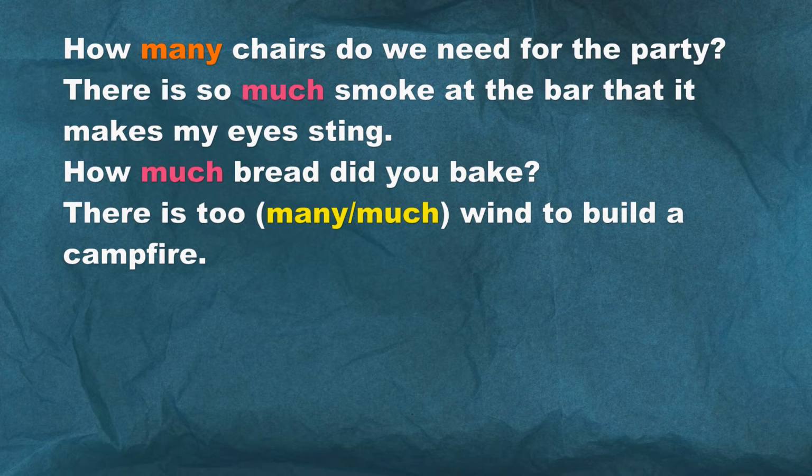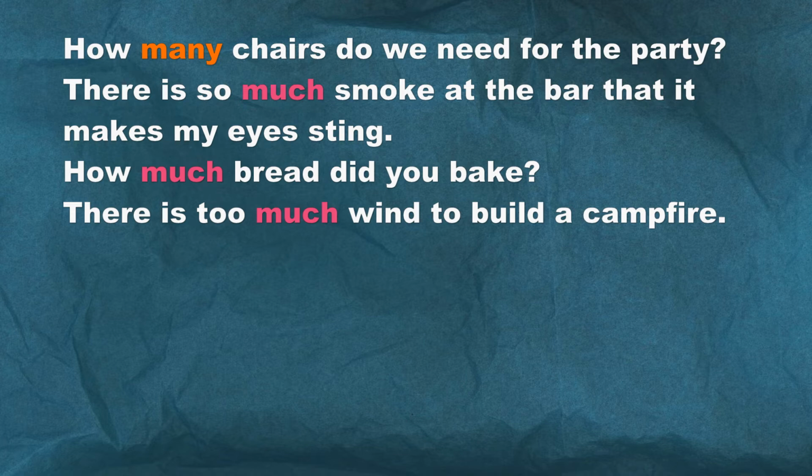There is too much wind to build a campfire. Look at the word wind. It's not the plural form, right? So it's not countable. You measure wind. So we would use the word much. There is too much wind to build a campfire.